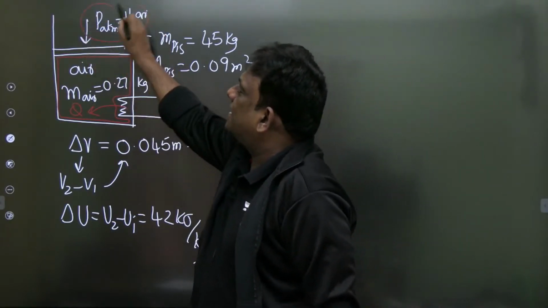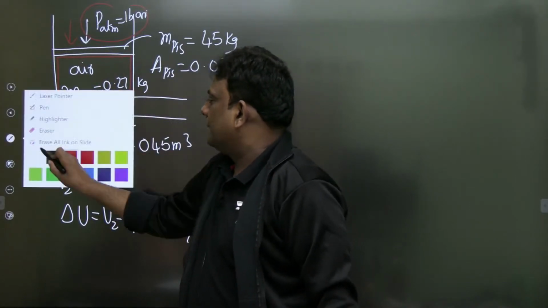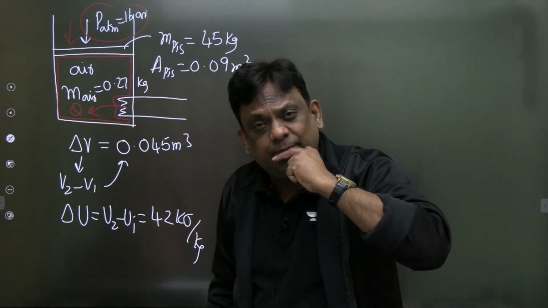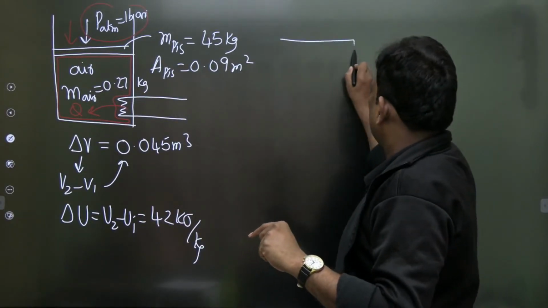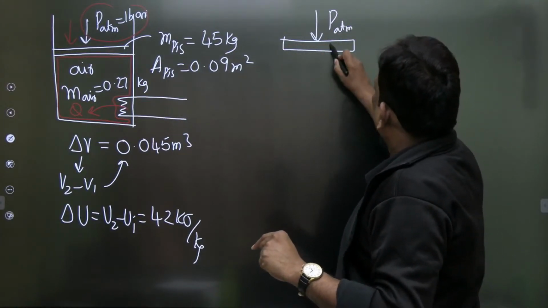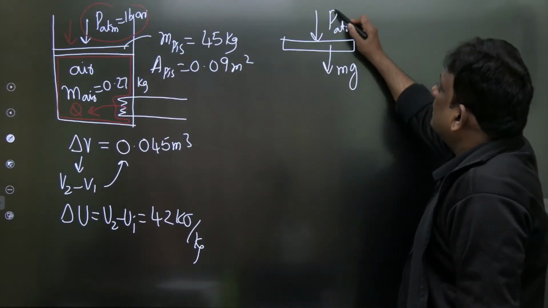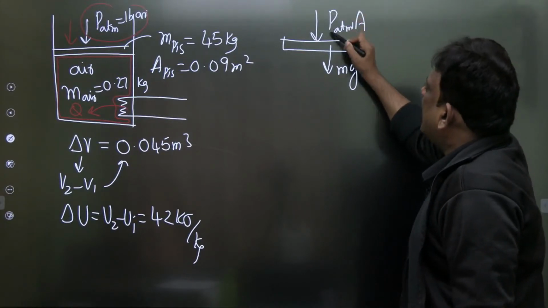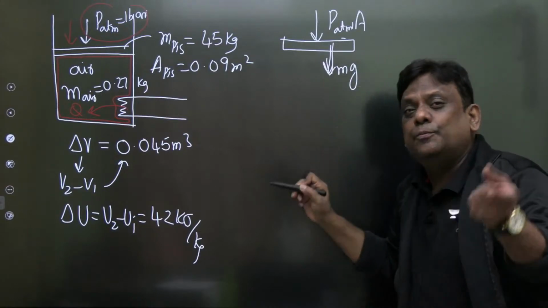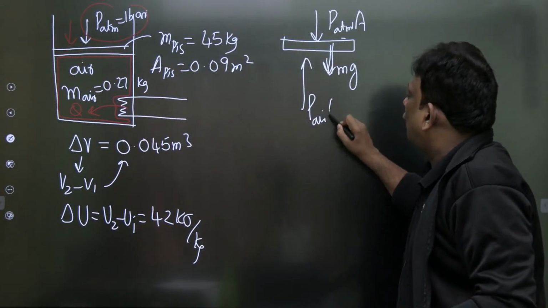There is atmospheric pressure, there is weight of the piston. Look at weight of the piston, so it is in equilibrium. So what does it mean, sir? If the piston is to remain in equilibrium, there is atmospheric pressure and there is weight of the piston. Look carefully, I want the force into area. So atmospheric pressure into area of the piston, the total downward force, and weight of the piston is downward, and this should be resisted by what? Air. Let the pressure of air be P air, but I want force into area.